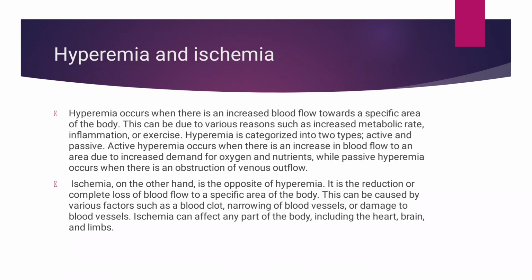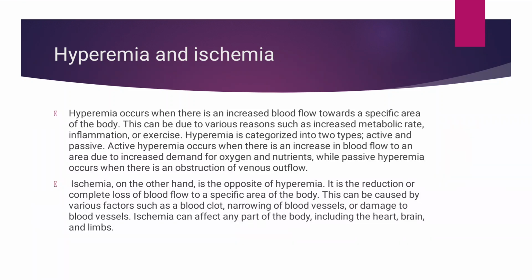Then hyperemia. Hyperemia means increased blood flow towards a particular portion of the body. This can be due to inflammation or exercise. It is of two types, active and passive. Active hyperemia means there is an increase in blood flow to the particular area due to the increased demand for oxygen and nutrients. But passive hyperemia occurs when there is an obstruction of venous outflow.